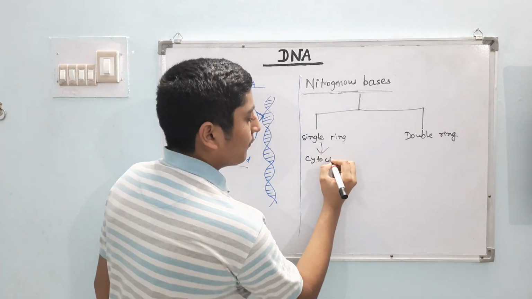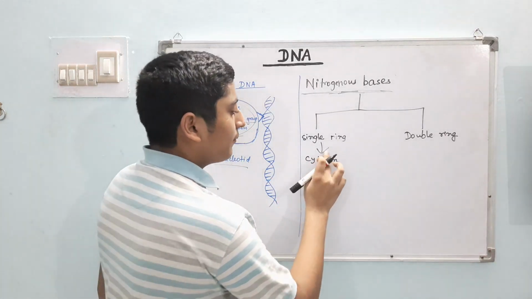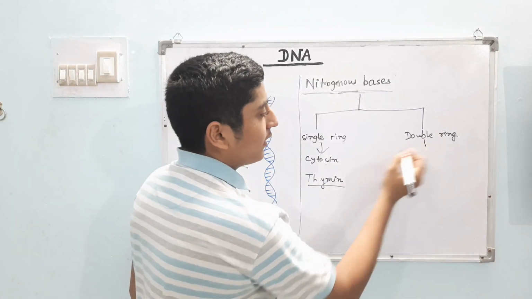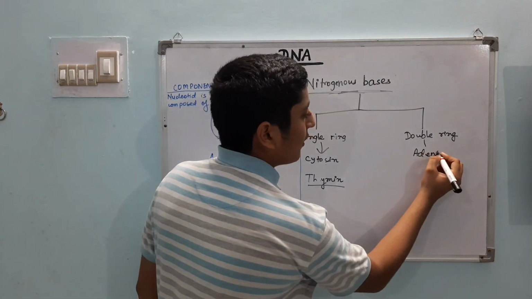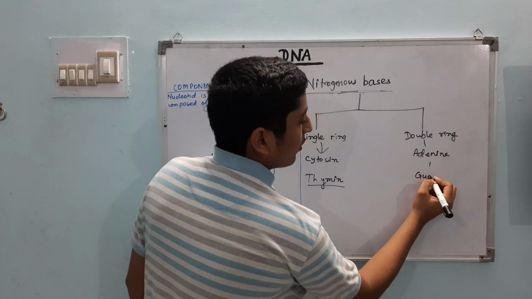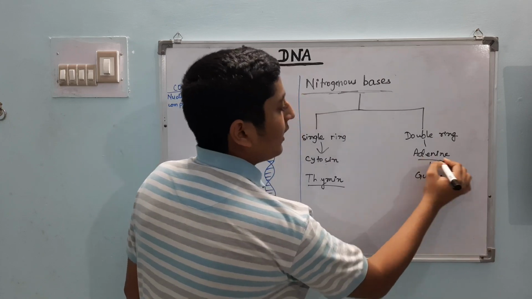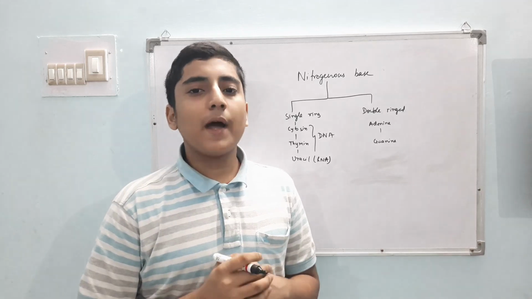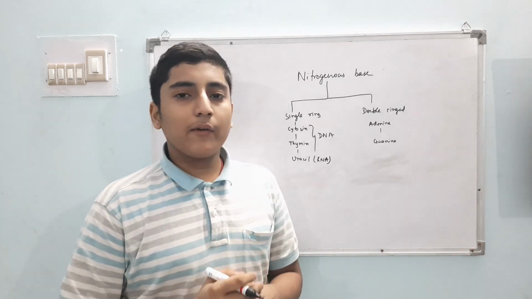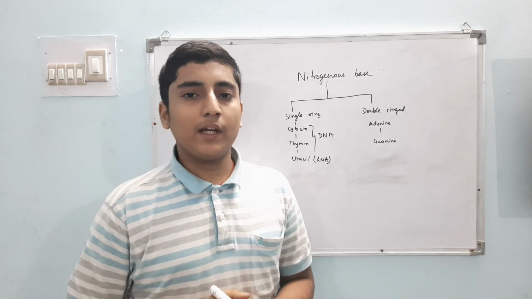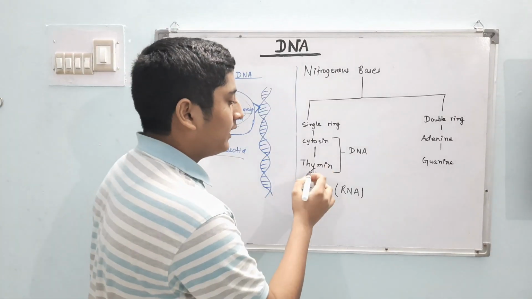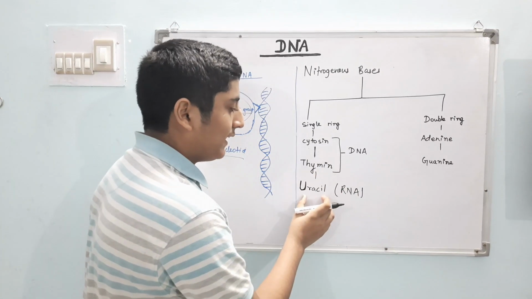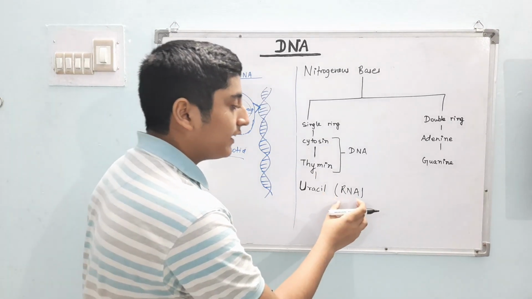cytosine and thymine, and the double ring consists of adenine and guanine. So the single ring nitrogenous bases are known as pyrimidine, and the double ring nitrogenous bases are grouped as purine. So cytosine and thymine are single ringed in the case of DNA, but the uracil is also single ringed in the case of RNA.